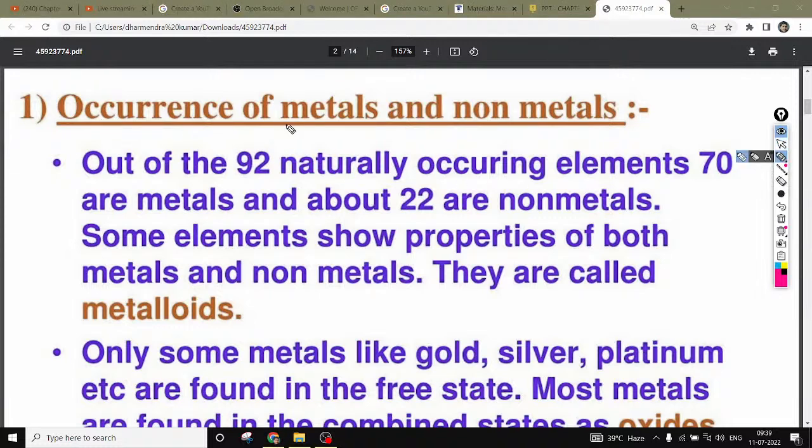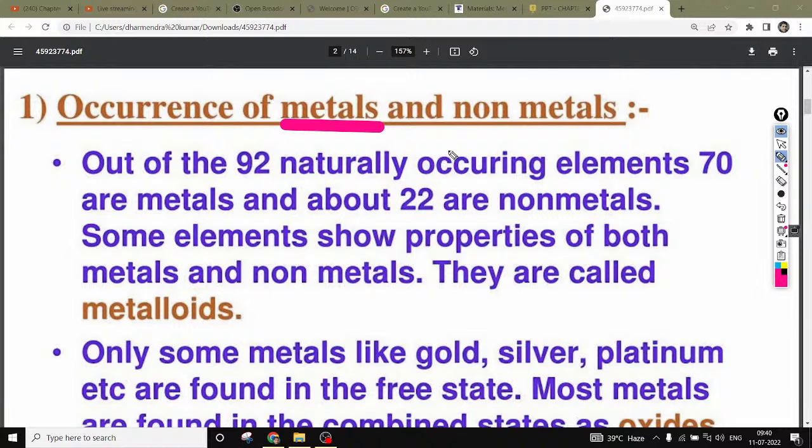Metal means some of the materials which have metallic properties, which means materials which can attract or repel each other.